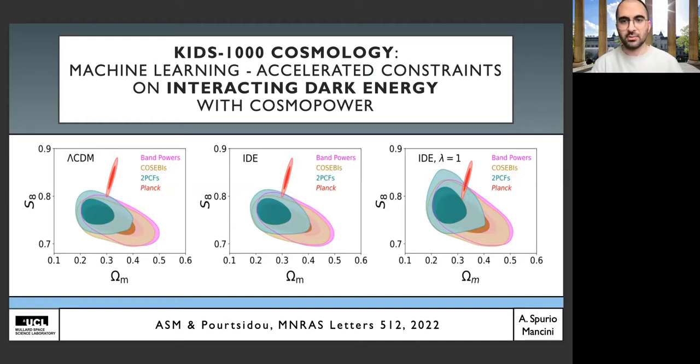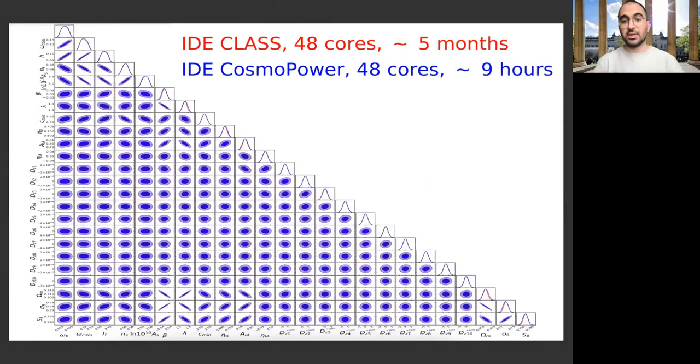The main point of the paper was arguably this one here. So again, this is essentially the same plot I showed you earlier, meaning the same likelihood configurations for a future survey like Euclid, except now we have 2 additional parameters, which are the interacting dark energy parameters. And as you can see, on the same hardware configuration, sourcing power spectra from a modified version of class, this problem takes approximately 5 months of runtime. Whereas on the same hardware configuration using CosmoPower, this takes just 9 hours.